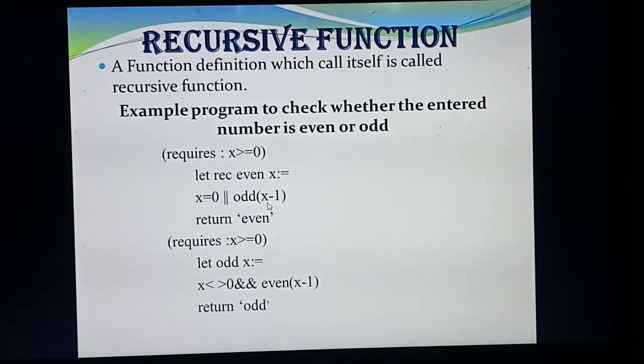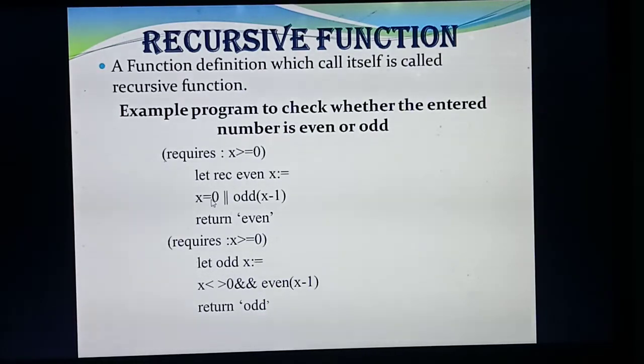The value is 2. Is 2 even or odd? Even. So if it is even, what answer do you need to return? Return even. Is return a precondition or a postcondition? Postcondition, because the condition occurs at the return, at the last.